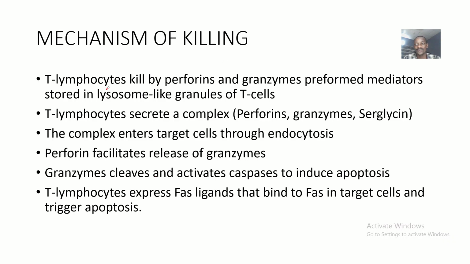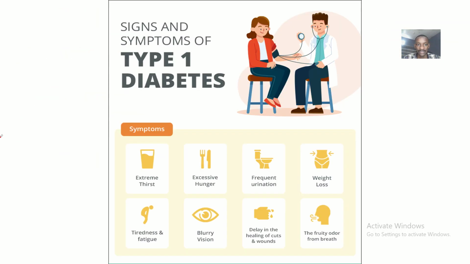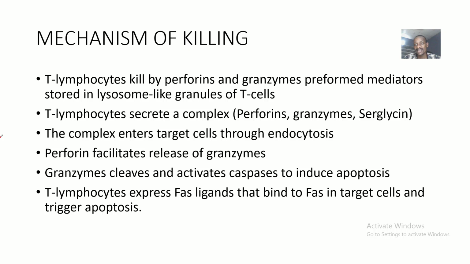All right. Now, lastly, let's talk about the mechanism of killing. So for the mechanisms of killing now, we say that T lymphocytes kill by perforins and granzymes. Okay, preformed mediators, all right, which are formed in the lysosome-like granules of T cells. Okay, so T lymphocytes secrete a complex that is composed of perforins, granzymes, and serglycin.